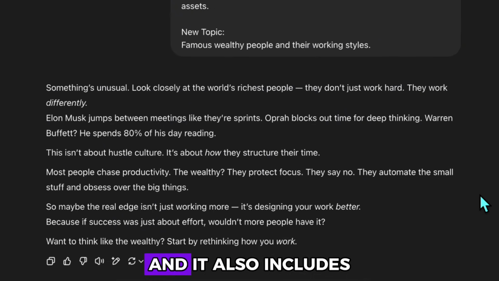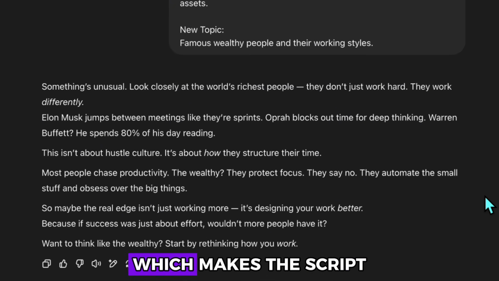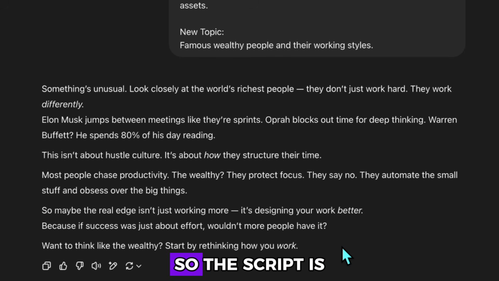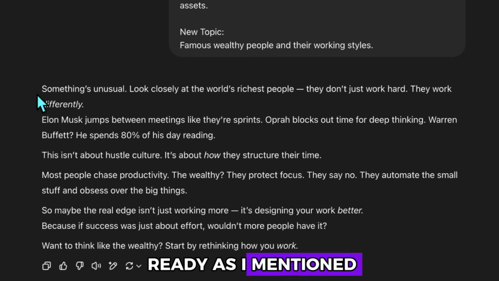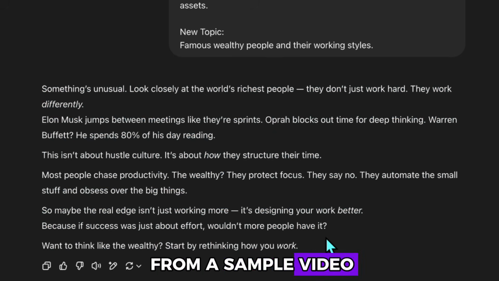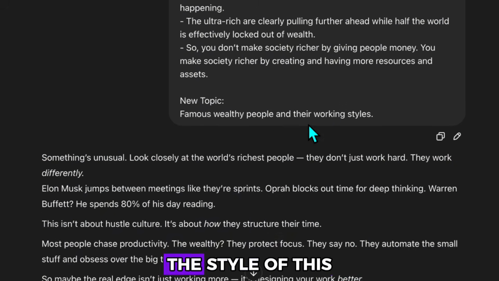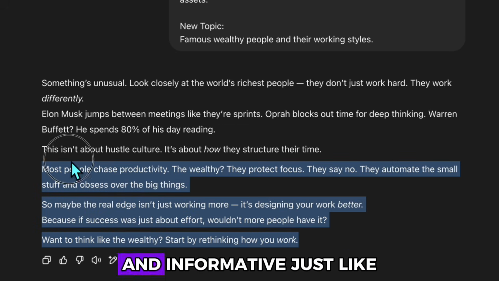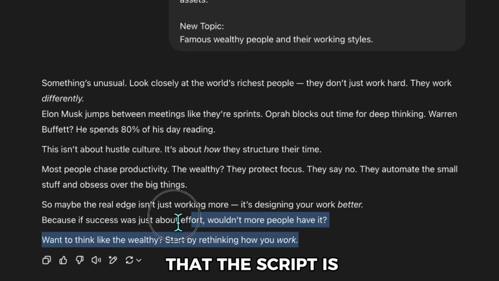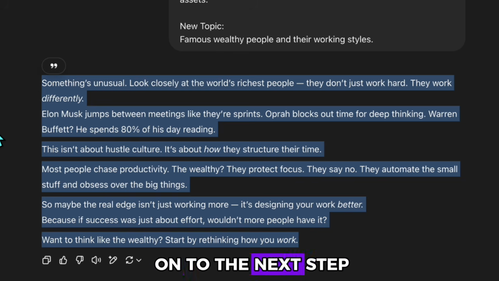The result is great. It also includes traits among famous people, which makes the script even better. We can now use this to create our video, so the script is ready. As I mentioned, you can use this method with any topic. Just copy the transcript from a sample video and generate your own version. The style of this sample script is confident and informative, just like the original video, and I really liked that. The script is now done, so we can move on to the next step.